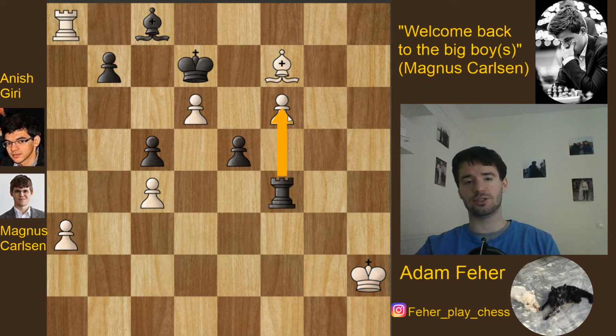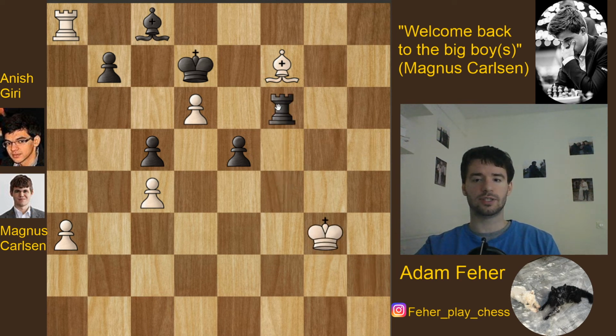However, it's actually already too late because he will lose his bishop. Because after king g3, rook takes f6, bishop h5, now bishop g4 is going to arrive, and this will actually win the piece for white. And at this point actually Carlsen is completely winning.